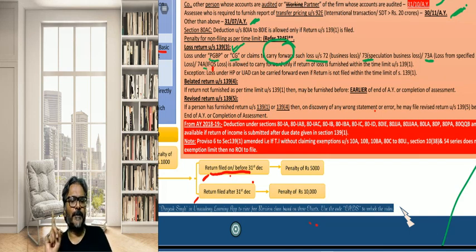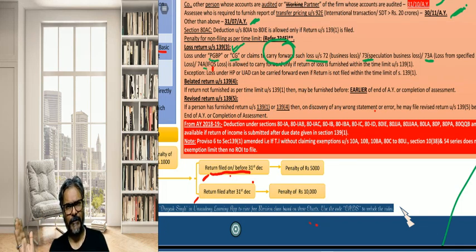So other than house property loss and the unabsorbed depreciation primarily, if PGBP loss or capital gains loss is to be carried forward, please understand, students, they are using the word carry forward. It implies that set off is possible. The embargo or restriction under 139(3) is only on the carry forward of the losses, which means that if you have filed the return after the due date of 139(1) and there are losses under the head, say PGBP, whether that can be set off against the other income, the answer is yes, there is no issue on that.